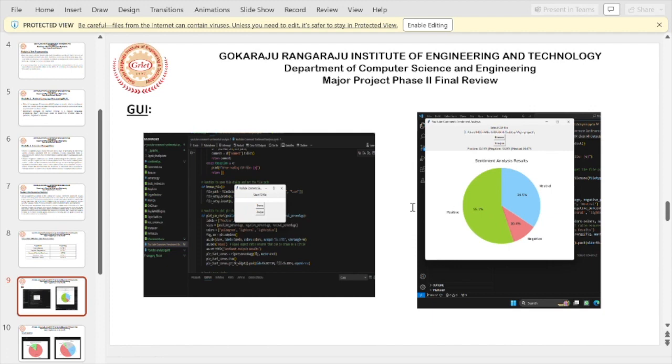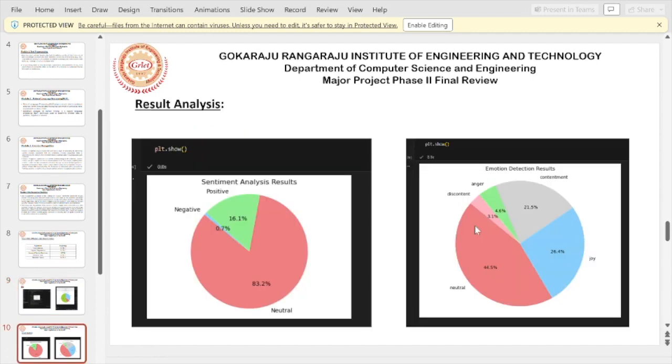The GUI, the user interface, would look something like this. We select a CSV file, and from that we can recognize the sentiment, as you can see here. The sentimental analysis results can be illustrated by graphs, pie charts, etc. We use different libraries for that: Seaborn for graphs, and also TextPlotlib. And here are some more outputs.